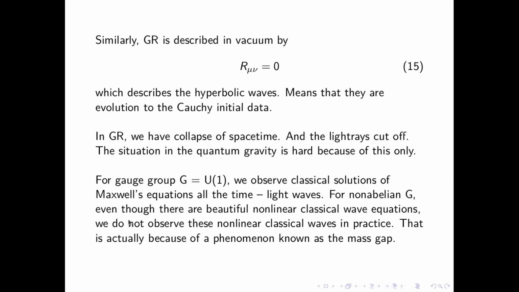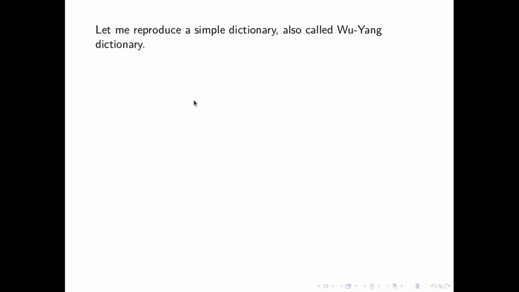And for a non-abelian G, even though there are beautiful nonlinear classical wave equations, we do not observe these nonlinear classical waves in practice. That is because of a phenomenon known as mass gap. And this is still a relevant open problem, and nobody has been able to solve this. So let me reproduce a simple dictionary.